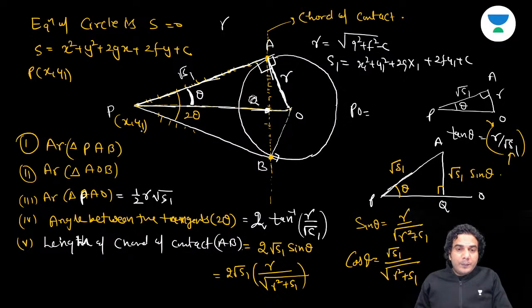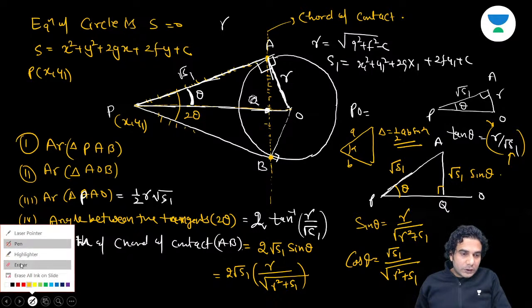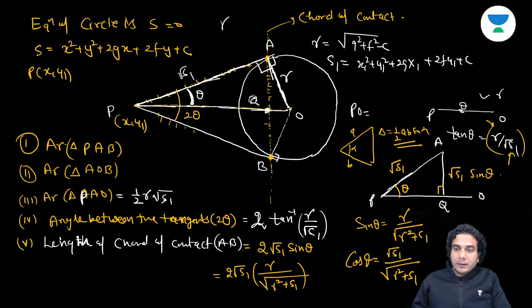Now area of triangle PAB. Okay. So for PAB you can use this formula. Which formula? You know, in any triangle, if two sides are known, A, B, and the angle between the sides is known, then area of the triangle is 1 by 2 AB sine alpha. Do you remember this formula? You can use this formula here. First of all, I am erasing all these things above. Tan theta I'll keep.